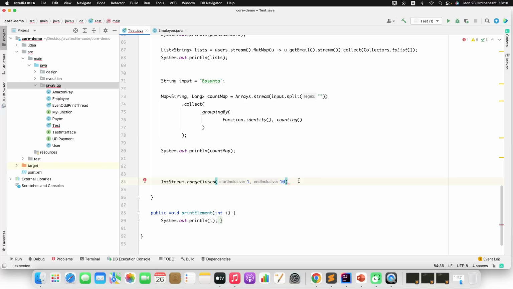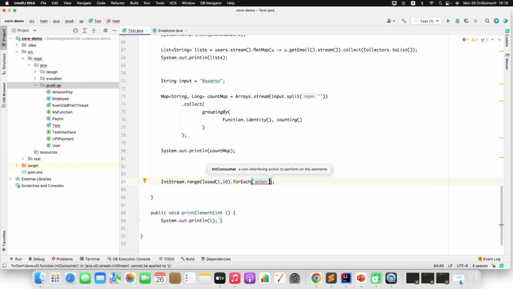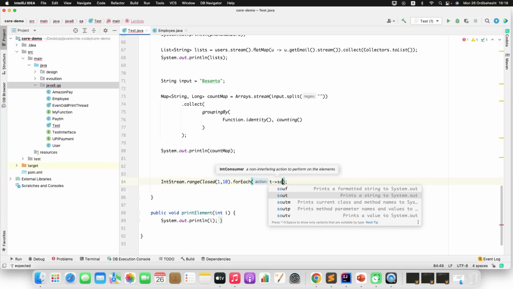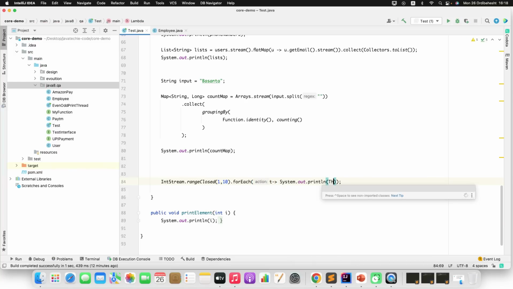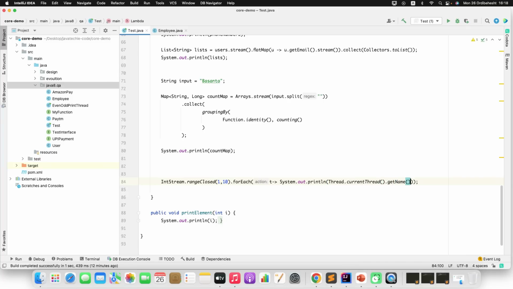Then forEach, and I'll print that value using the thread name: System.out, Thread.currentThread().getName(), and the number which I am returning.